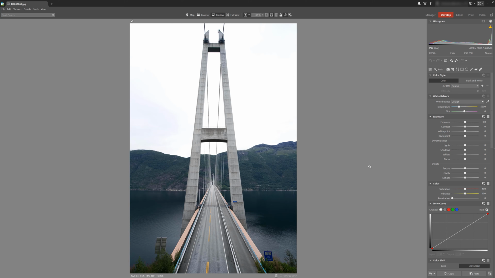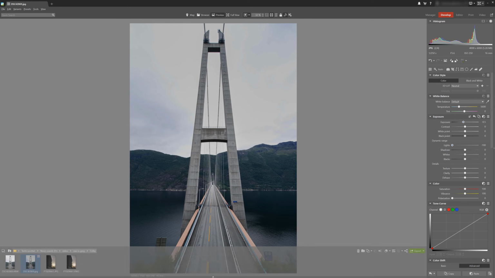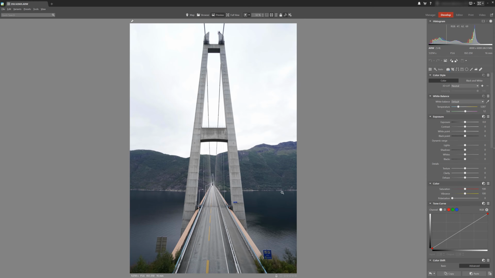Now, if I want to lower exposure or lights for this image, it's going to lower the brightness levels in the overexposed areas, but I can't see the details. And I never will because there's no image data to show these details, and that's why JPEG files are so small. Now let's take a look at a RAW file.